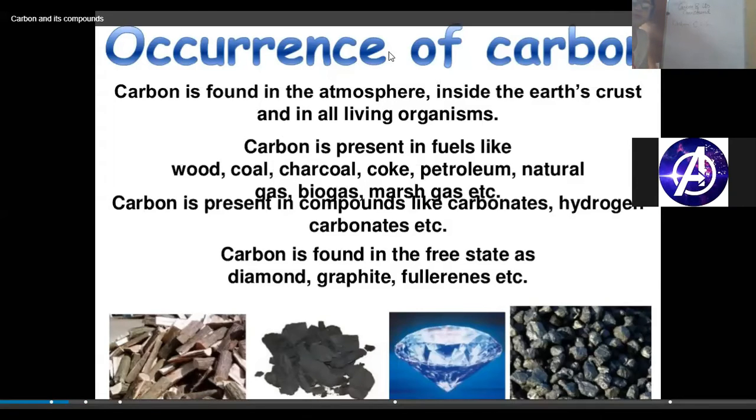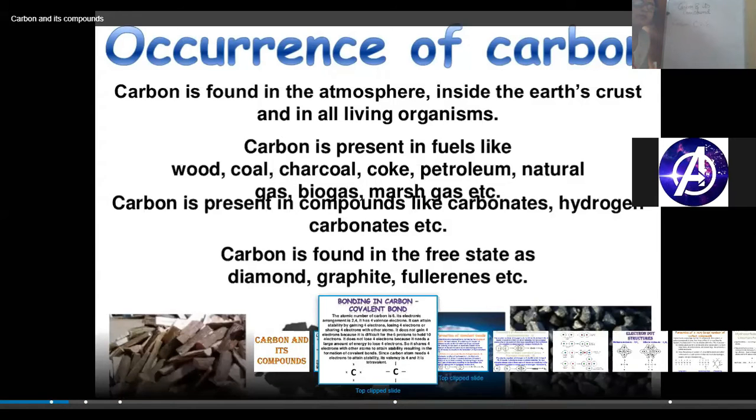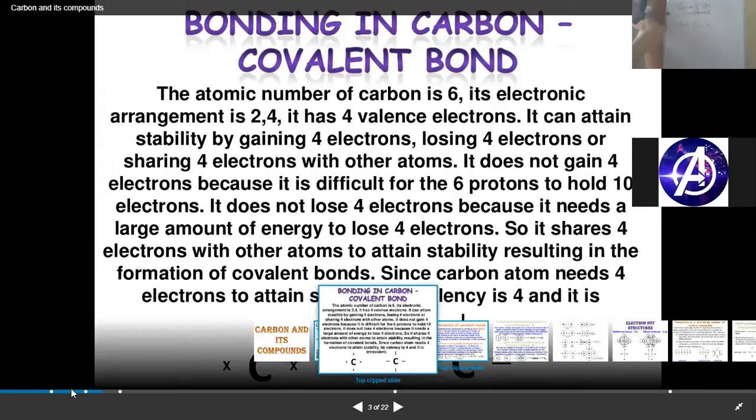Now, if we want to discuss the electronic configuration of carbon, the distribution of electrons in carbon: in the first shell there will be 2 electrons, and in the last shell there will be 4 electrons, right?